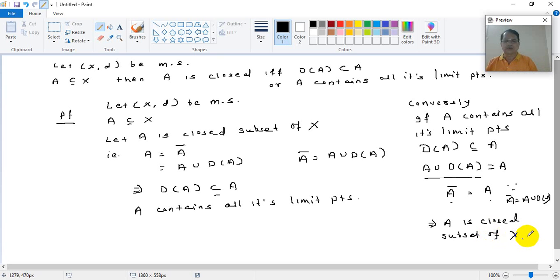I hope you understand this proof, and we will stop here. In the next lecture I will continue with some other results. Right, we have to study lots of things. We have studied the interior set and its properties. Then we defined what is a limit point, the set of all limit points, we call it the derived set of A, and all such things. Closure we have now defined. So we have to study the properties. Suppose A is a subset of B, then what will happen to the derived set of A and the derived set of B? All such results are not yet done, so we will prove them in the next lectures.